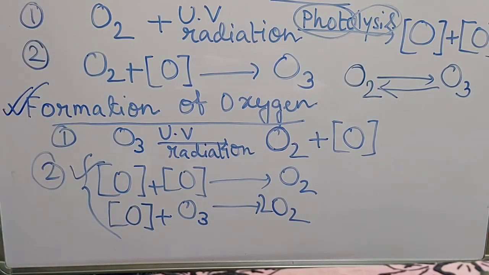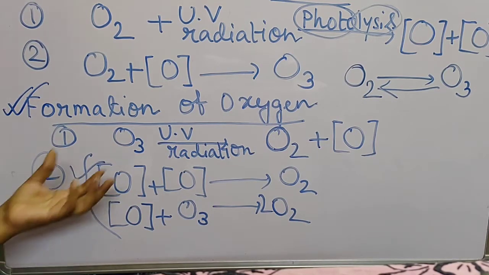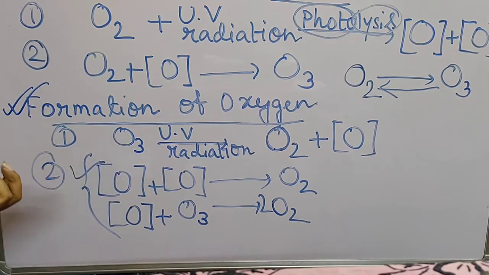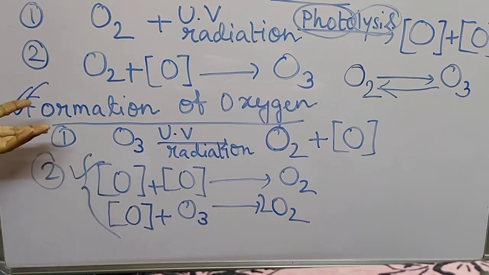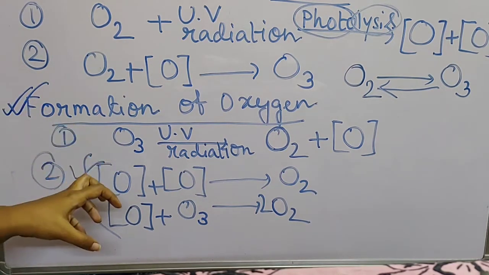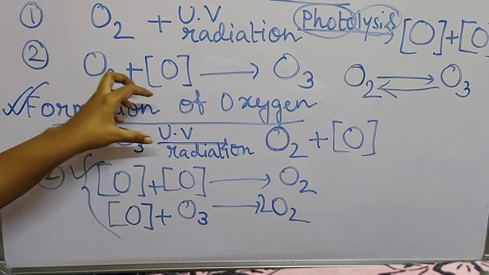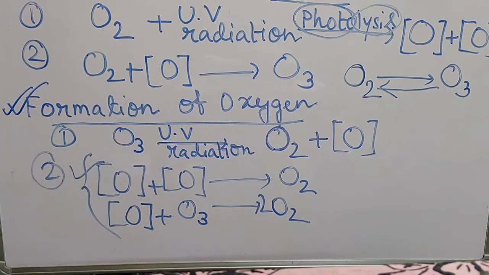Different types of pollutants and greenhouse gases present in the atmosphere outside the earth will absorb more UV radiations, or trap the heat inside the earth.